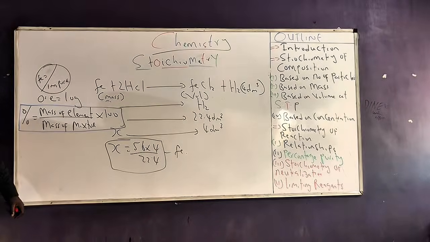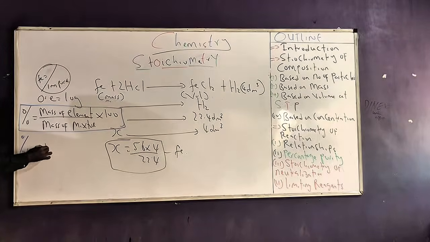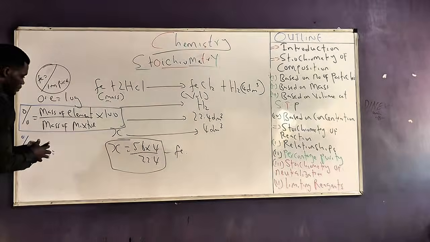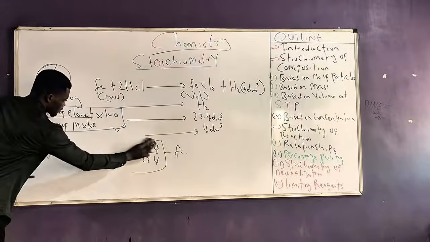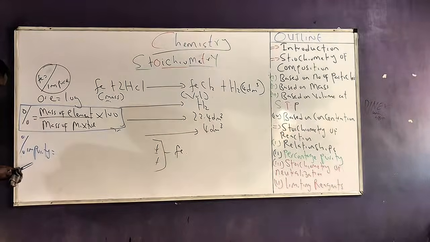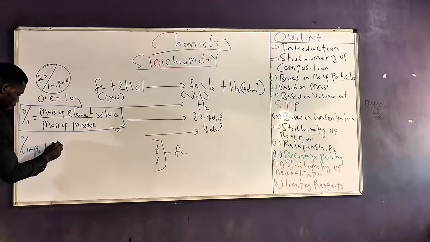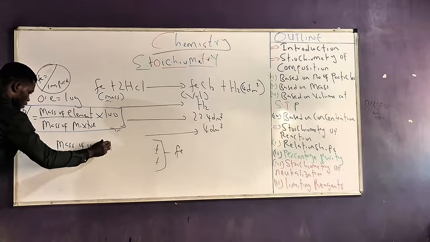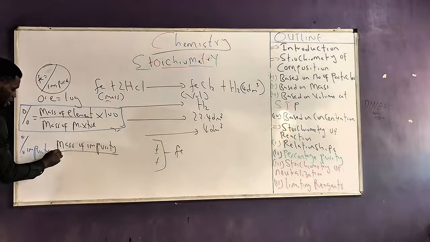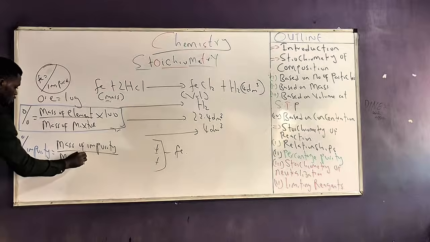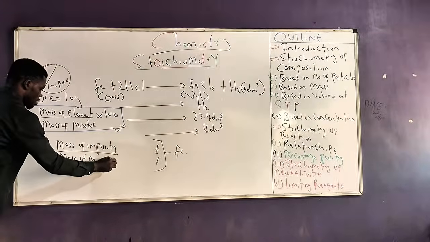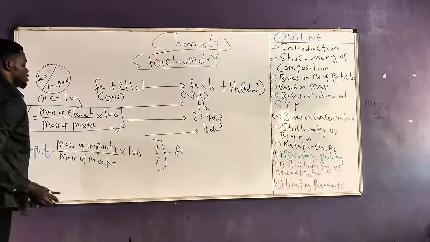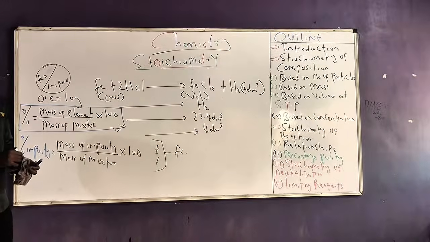So if I'm asked for percentage impurity, it would simply be equal to the mass of impurity all over the mass of mixture, times 100. So that gives me the answer to my question.